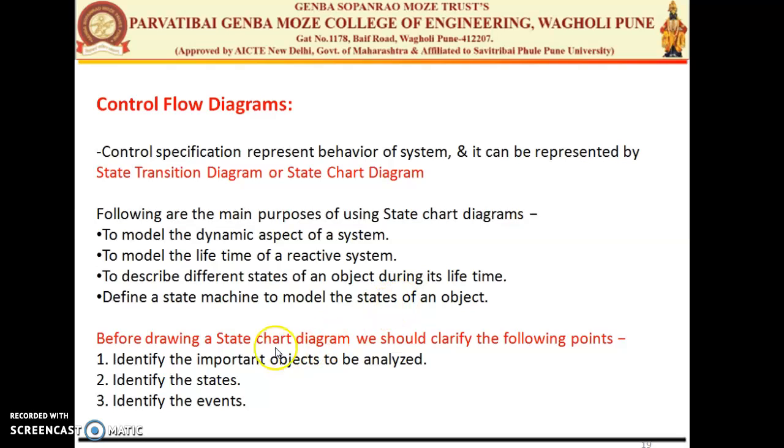Before starting the state chart or state transition diagram, you need to understand three things about the system. The first is to identify the important objects to be analyzed, meaning what objects of that system should be analyzed. Second is the state of the system, meaning to identify the different states in the particular system or application. Third is to identify the events, meaning what types of events may occur in your application or your software.